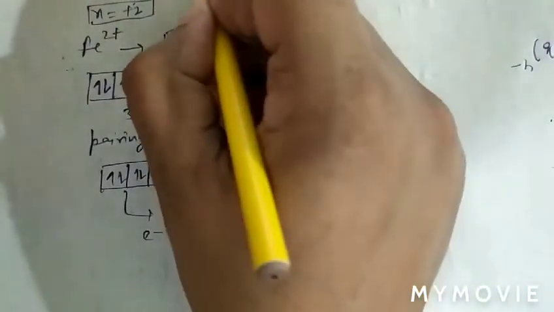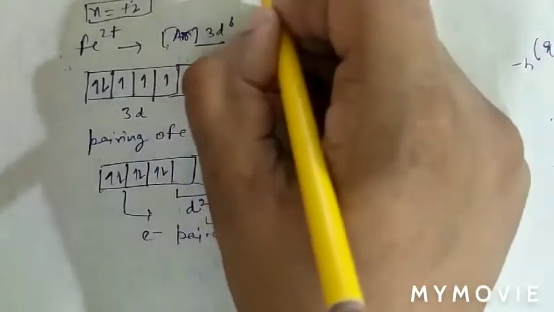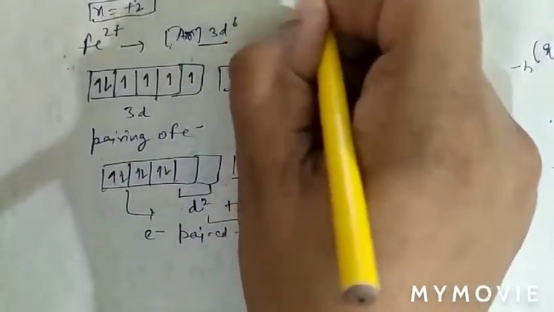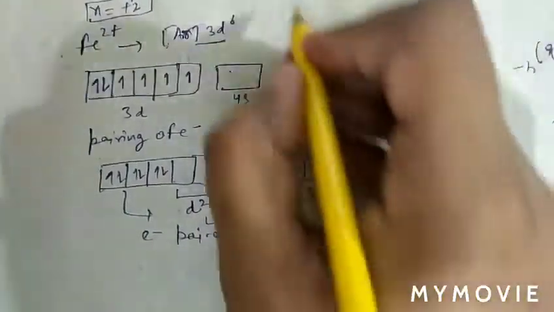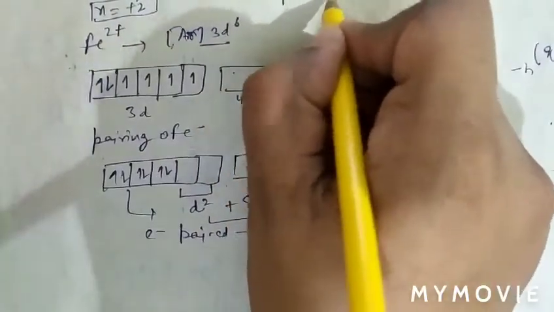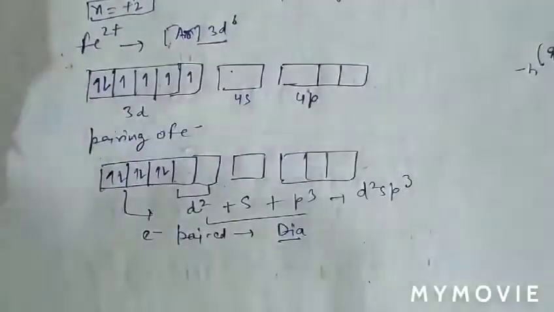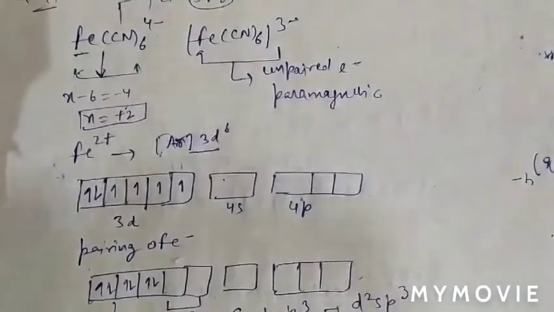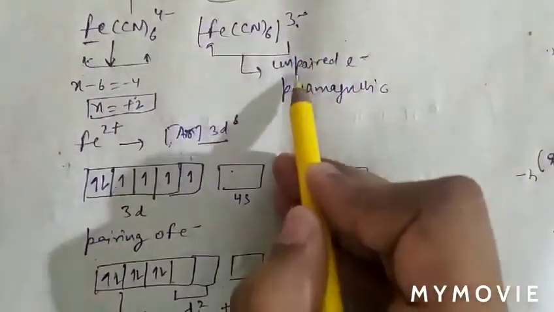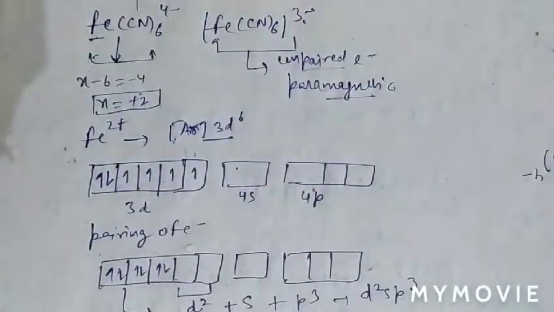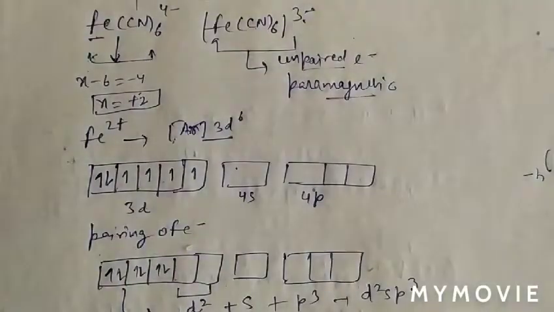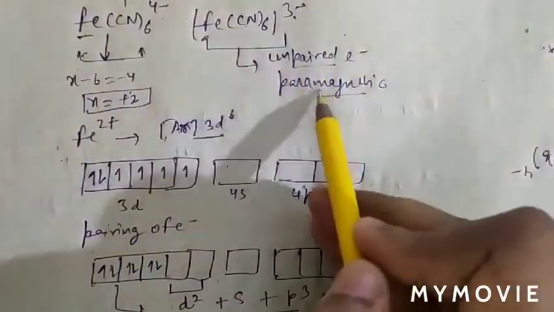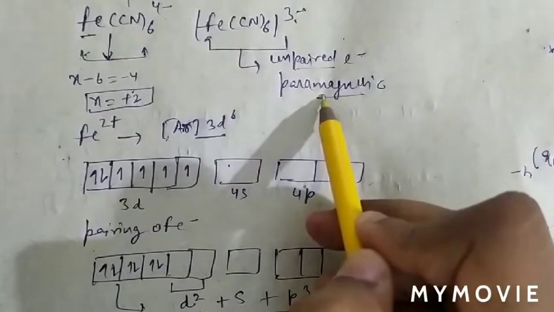Similarly, when we solve for [Fe(CN)6]3-, it will contain an unpaired electron, so it is paramagnetic. So the assertion that [Fe(CN)6]3- is paramagnetic is a correct statement.